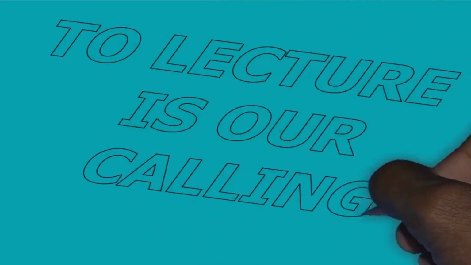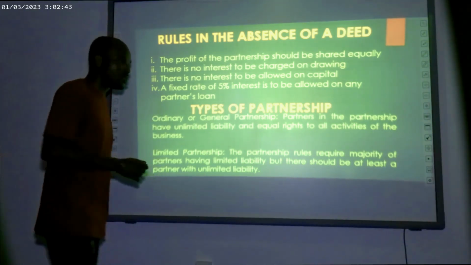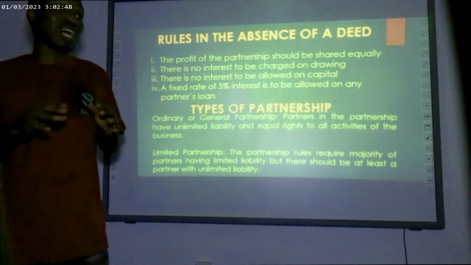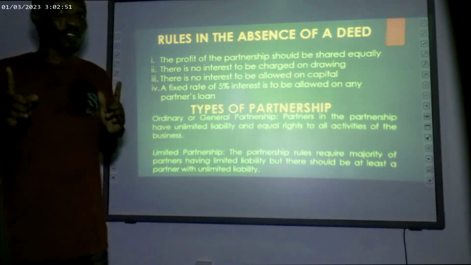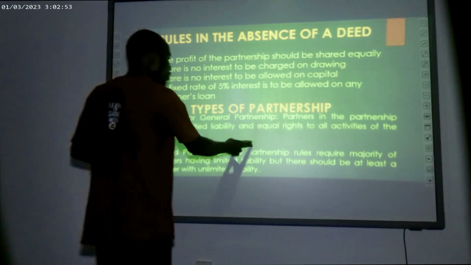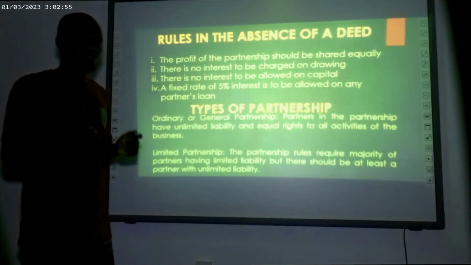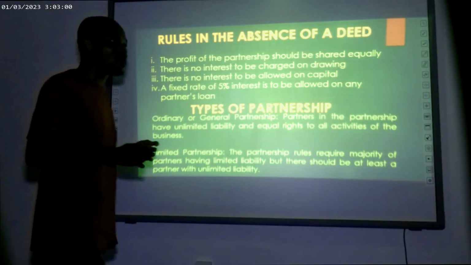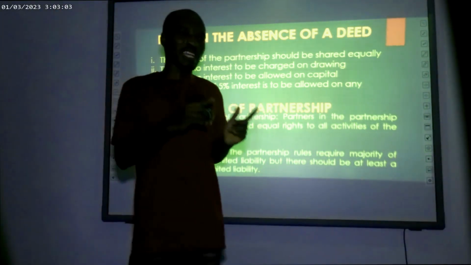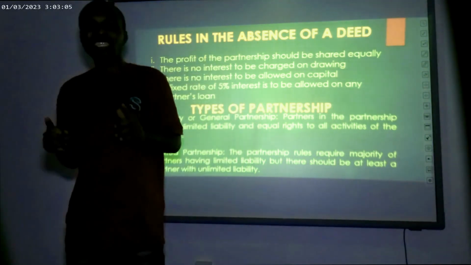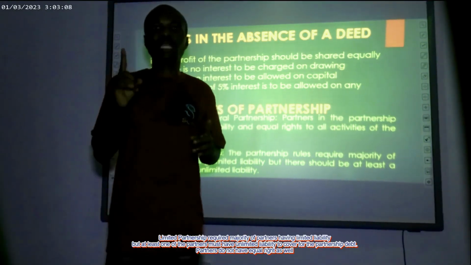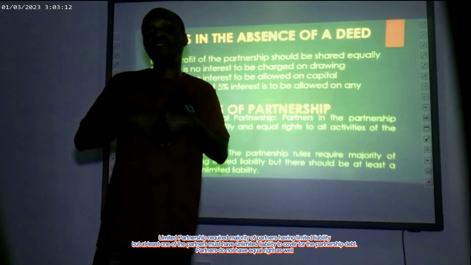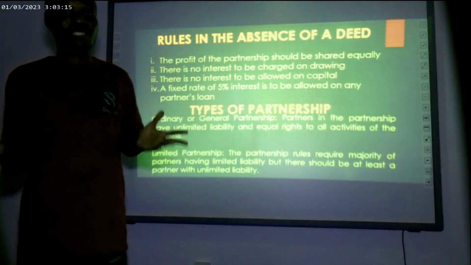So you also have the second part here, which is the limited partnership. The partnership rules here rule that the partners in that partnership do not have equal rights. Let's take note of that. They will not have equal rights in one way or the other. But as far as the partners are concerned, they have limited liability. But there is a governing rule that says there must be at least one partner that will have unlimited liability. The rest cannot have limited liability as far as that is concerned.